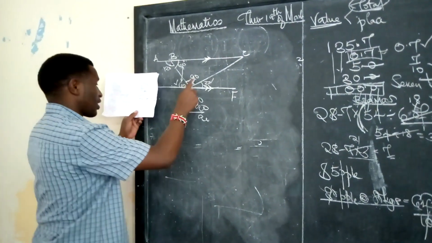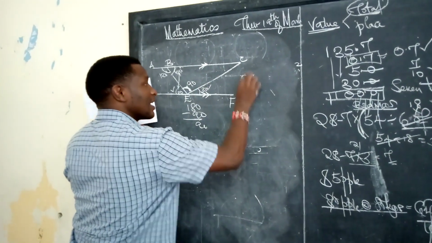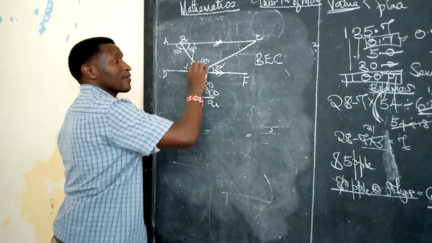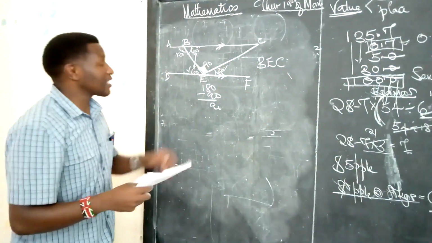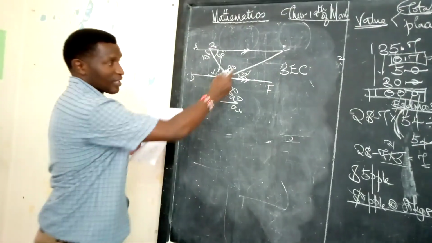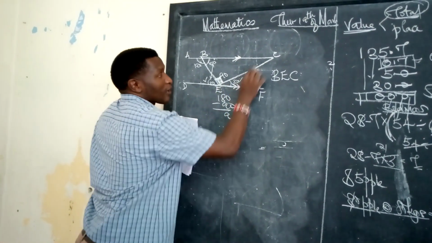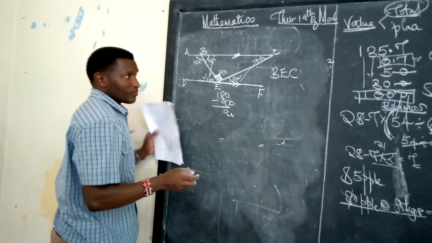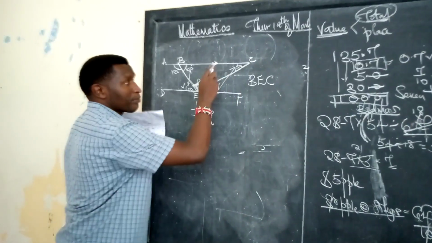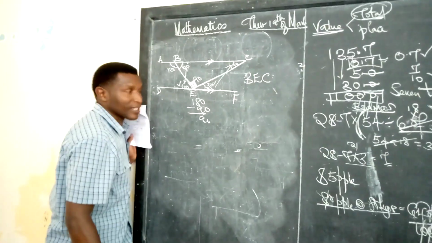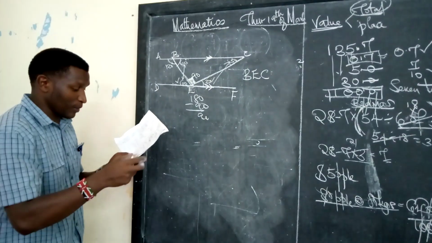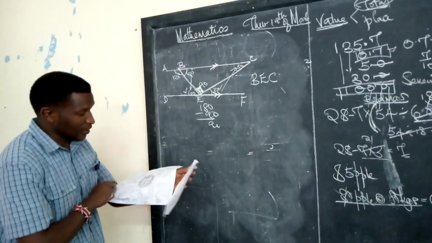Surprisingly, this could be the angle as we have been asked for angle BEC. Because of time factor, both now and even in the exams, don't even bother calculating the others. Go straight to that. That's the point. In any way, if this is 30, you don't have to be told that this one is also 30. Then 60 plus 90, this is 150. Outright will give you the other angle. Very good. Please, using your mathematics textbook, can you look for similar questions of this type and do them as the examples? When we meet, I'll help you check whether you did them in the right way.